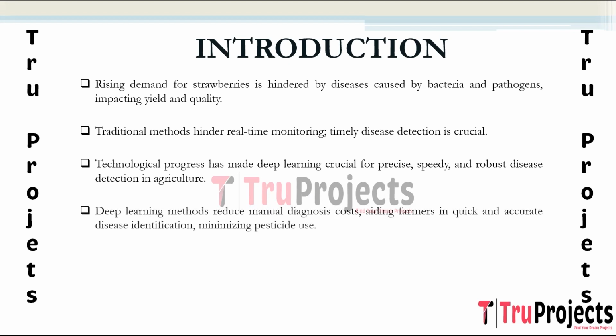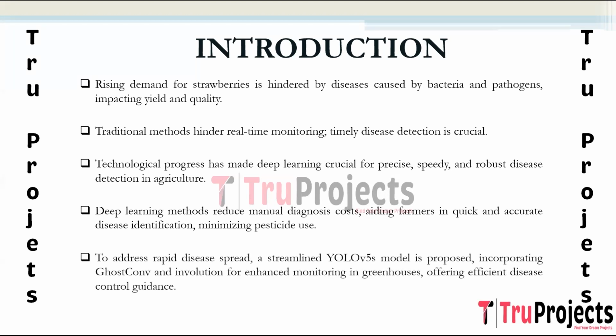The application of deep learning based detection methods has significantly contributed to reducing the cost of manual diagnosis of plant diseases. These methods assist agricultural producers in accurately and quickly identifying diseases, minimizing pesticide use, and implementing correct measures to curb disease spread.